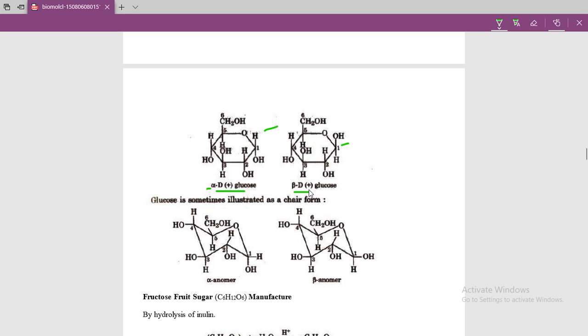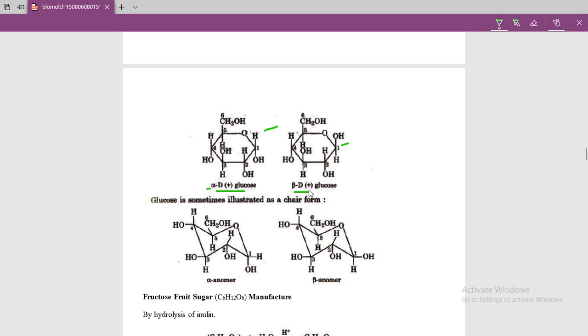From sucrose, by hydrolysis of sucrose we get glucose and fructose in acidic medium, and from starch in acidic medium, prolonged heating gives what? N number of glucose. Okay, this was the preparation, and next we learned the properties and proof of the structure of glucose having 6 carbons, 5 OH groups and 1 aldehyde group with the help of reactions.